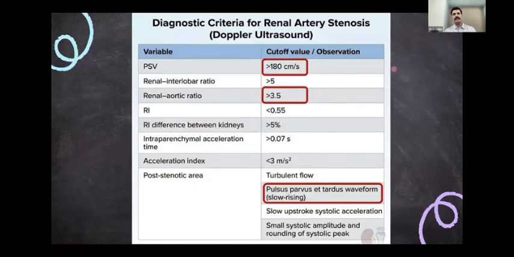As Kishore sir said, peak systolic velocity of more than 180 centimeters per second definitely has a high sensitivity, in the sense that as the stenosis increases, the peak systolic velocity also goes up. And a renal to aortic ratio more than 3.5 also signifies that the stenosis is significant. In the post-stenotic area, you get turbulent flows and the classical pulsus parvus et tardus kind of waveform. Then you have other markers like the resistive index difference between the two kidneys of more than 5%, and an acceleration index less than 3 meters per second squared. All these can help us in identifying and quantifying renal artery stenosis by the Doppler method.